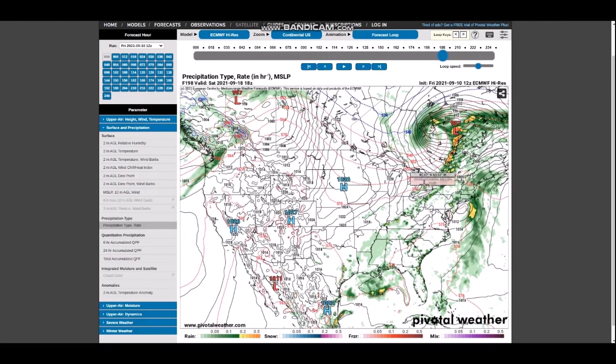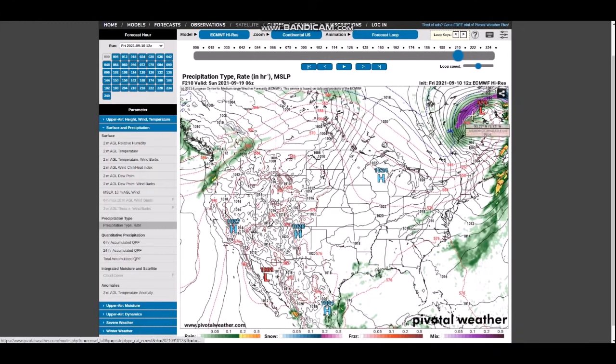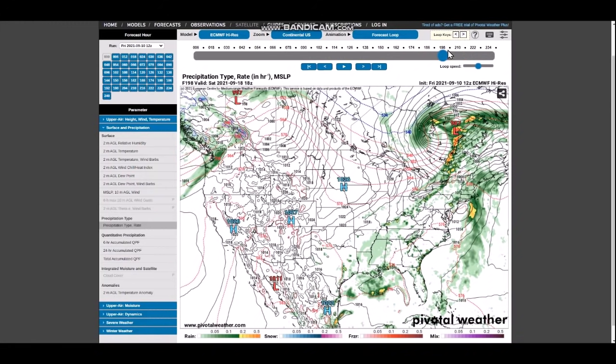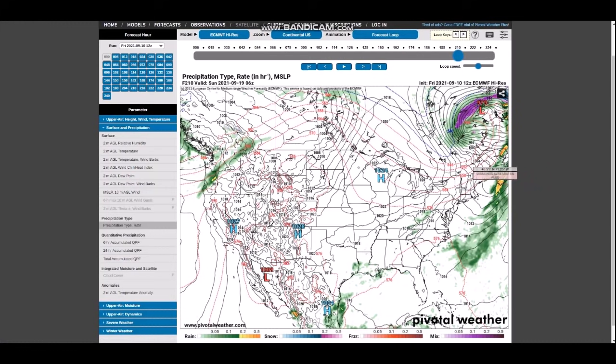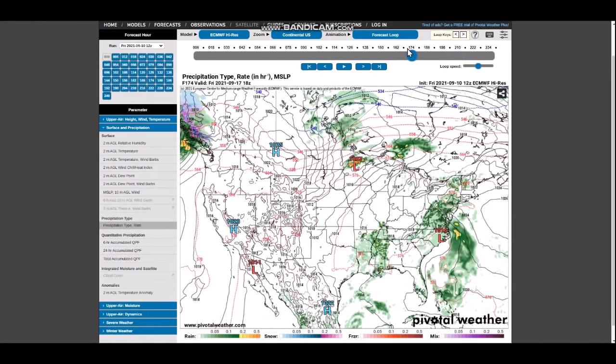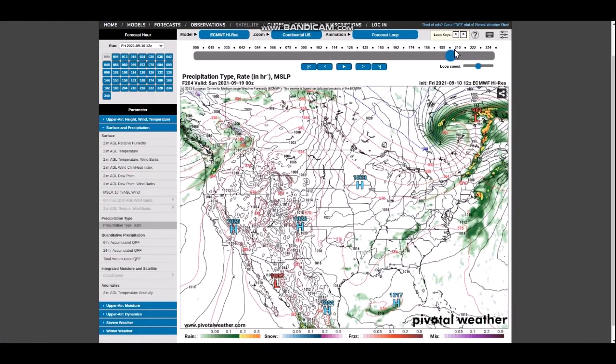The GFS did show this system, but it was further, if you recall, across Saskatchewan and showed a bit of snow behind it. Look what the European does. A classic cold front, warm front, a comet shape, kind of band of precip behind it. Again, this would typically be a blizzard or a snowstorm if it was just a bit colder, and there could be some snow mixing in once it gets far enough. And look at all the cold air wrapping in around it. But yeah, lots of rain, and definitely multi-day rain events for the Northeast if this large second system were to happen.